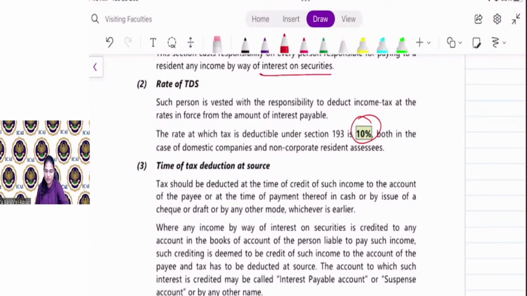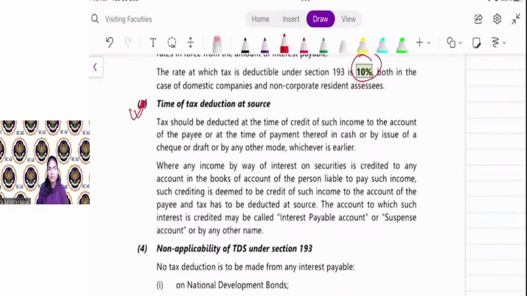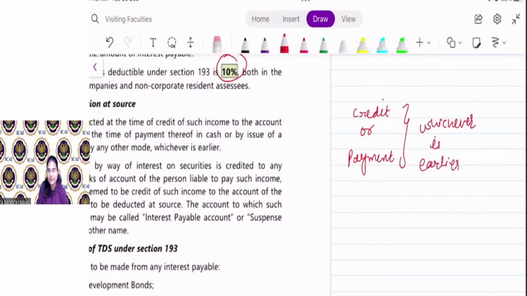Time of deduction. My dear friends, please be careful, understand this carefully. It will come in every section, the majority of sections, the time of deduction. From subsequent sections, I will use the term credit or payment, whichever is earlier.